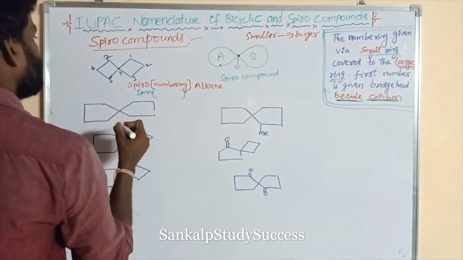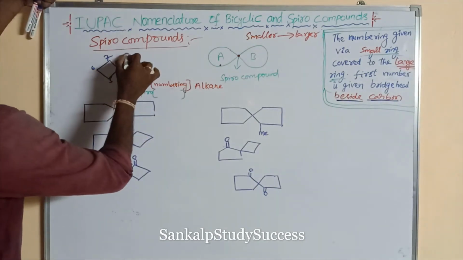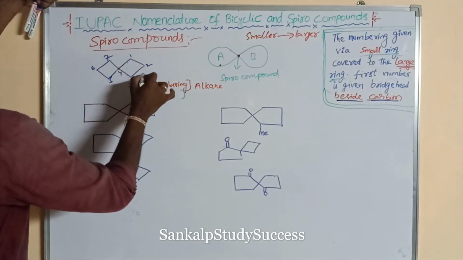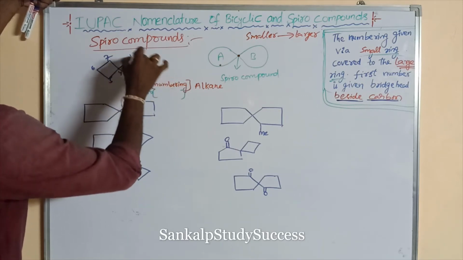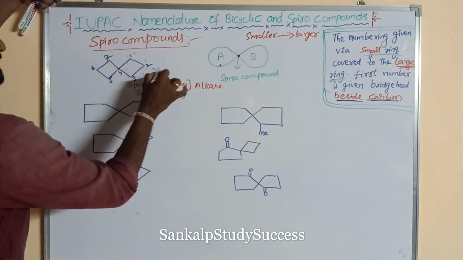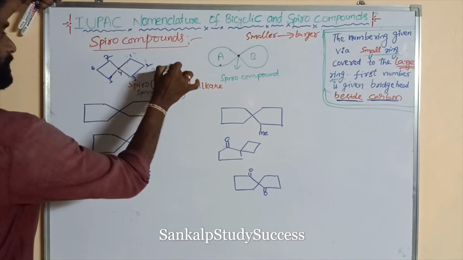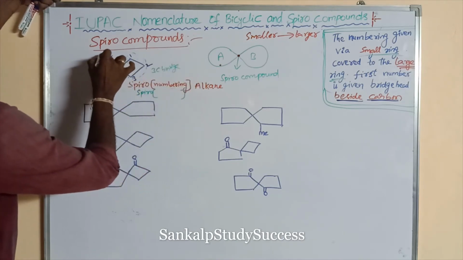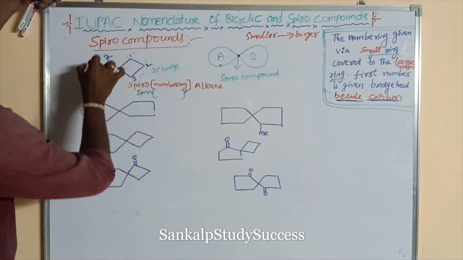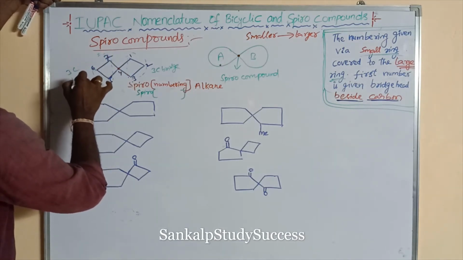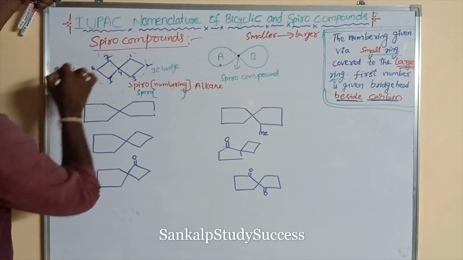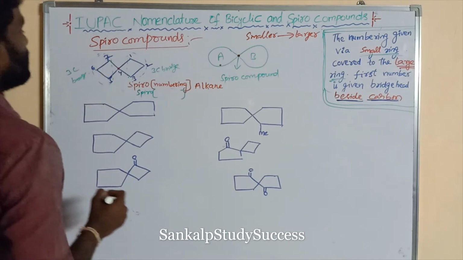Now the numbering. This is a 3 carbon bridge: 1, 2, 3. In the bridge, how many carbons are there? 3 carbon bridge. This other one is also a 3 carbon bridge, also 1, 2, 3. So what is its name?